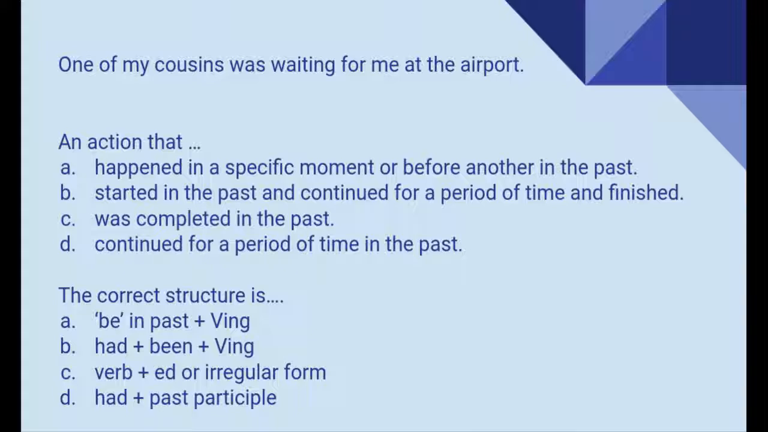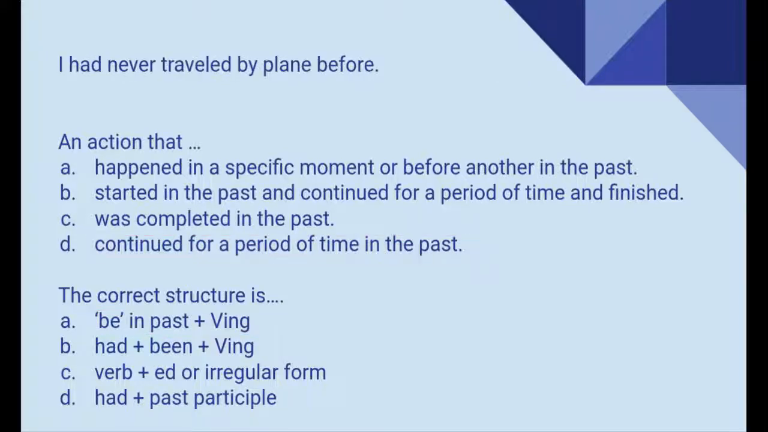Okay, guys, so let's go ahead and check. So this is an action that continued for a period of time in the past, and your structure should be verb to be in past, was or were, and your verb with ing. This is past continuous. Very good. Let's take a look at the next one.